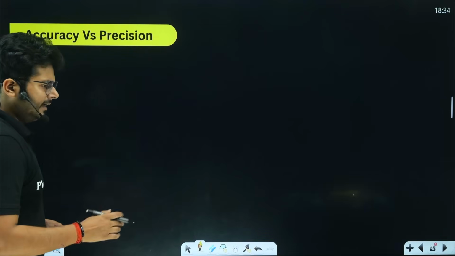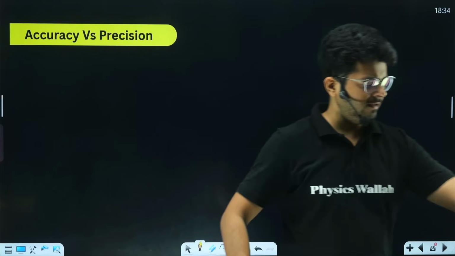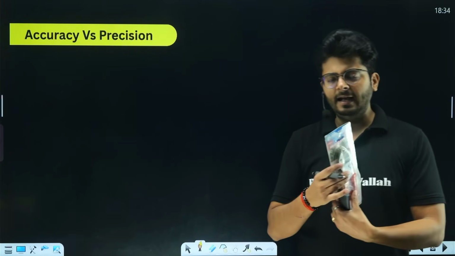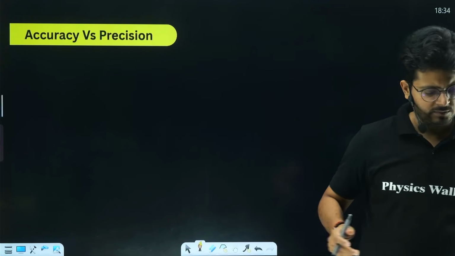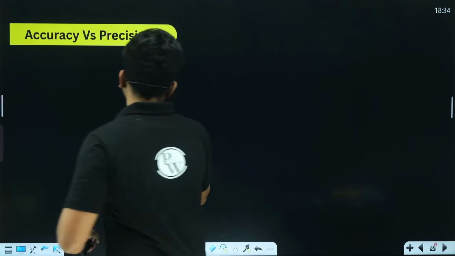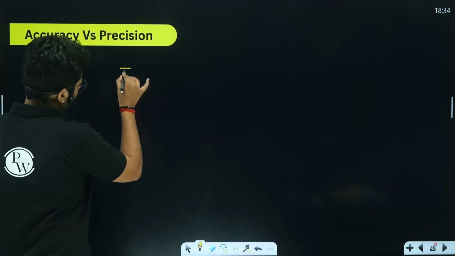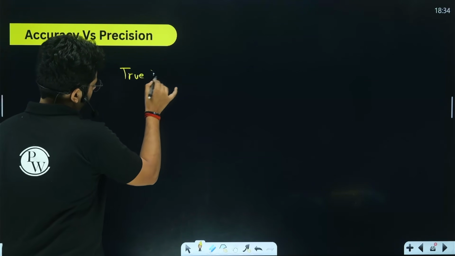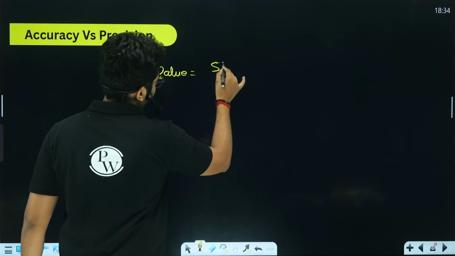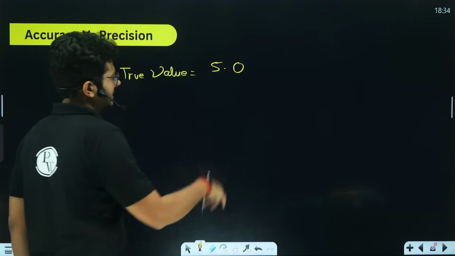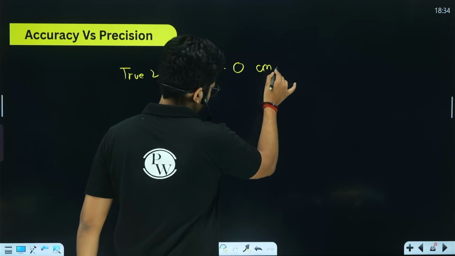Now let us say that I had a box, a new object, and the length of this object was written right behind it, okay? Let's say that the true value was written as 5.0, right? Let's say 5.0 centimeter, okay?